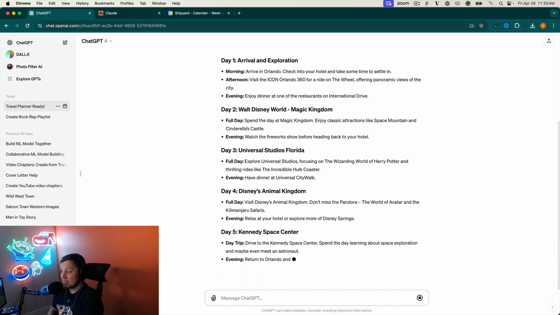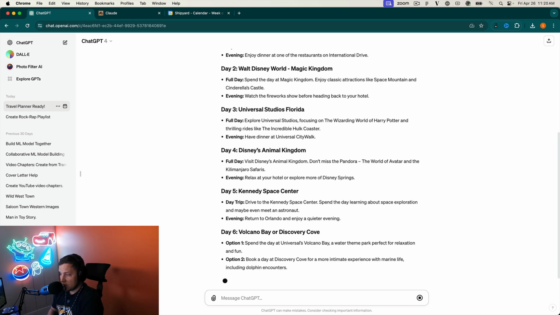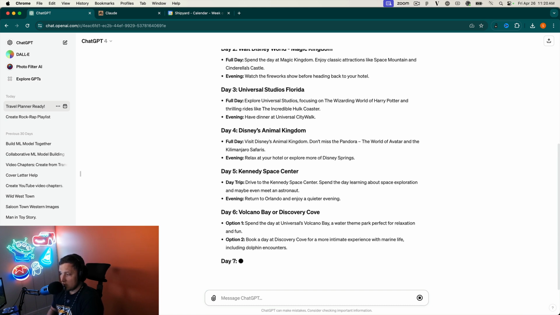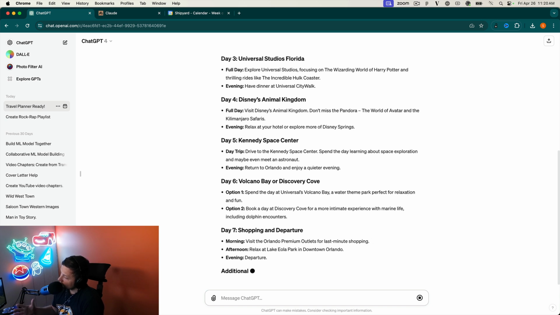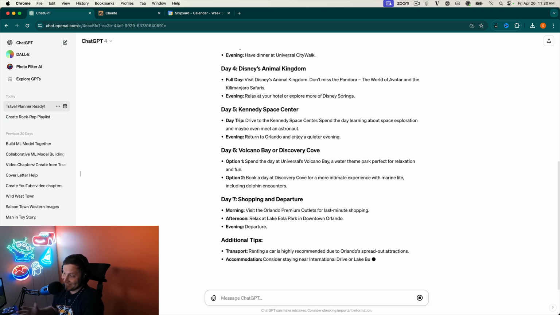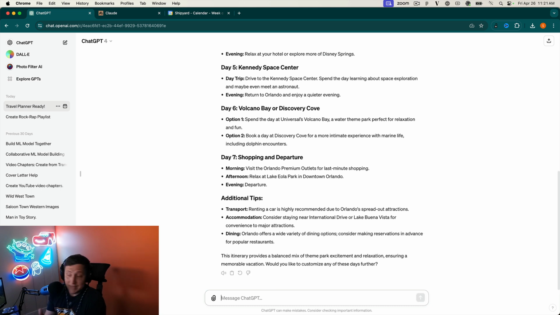The Kennedy Space Center. Okay, Volcano Bay. And then shopping and departure. Okay. All right. So, not a bad plan. Not a bad plan, honestly.